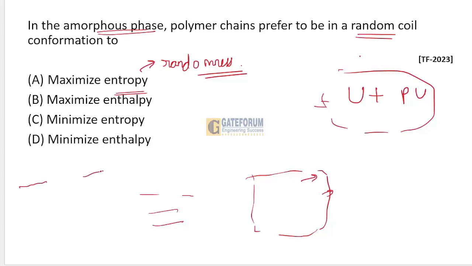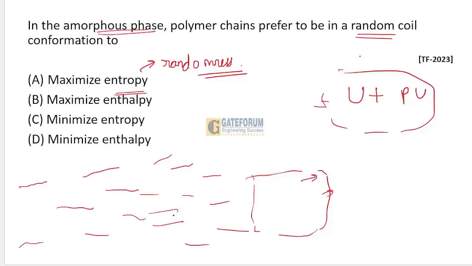Random coil means they are not arranged in a particular manner. They are arranged in random coil so as to maximize entropy, because the polymer chains want to move from one place to another place. So the objective is to maximize the randomness so that they can move freely in case of amorphous.